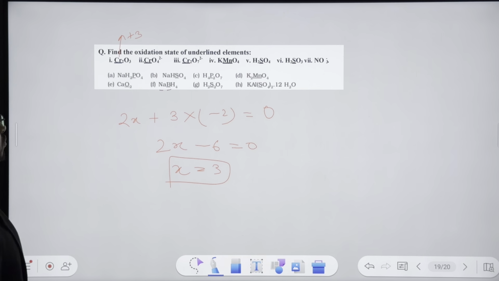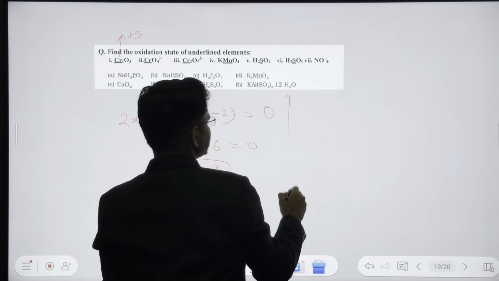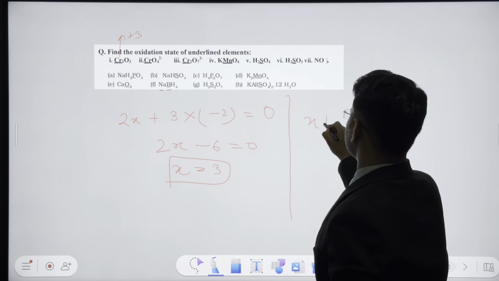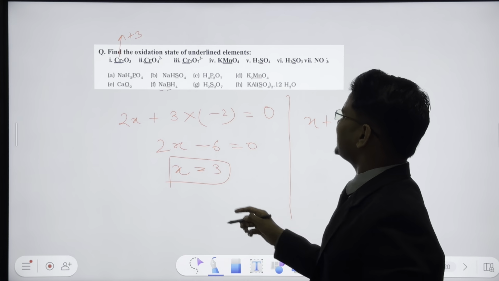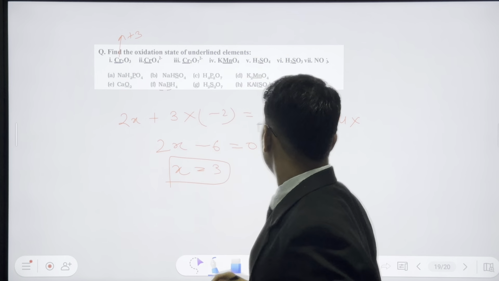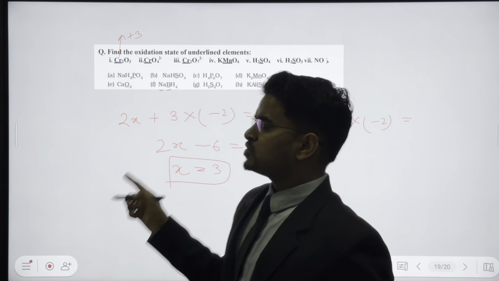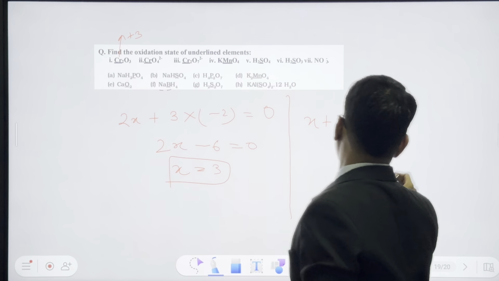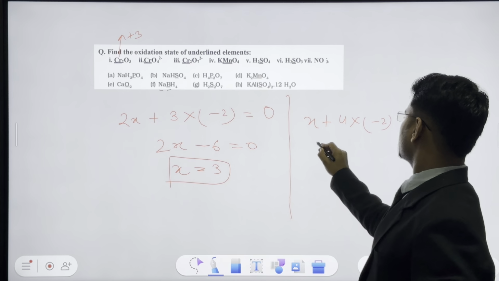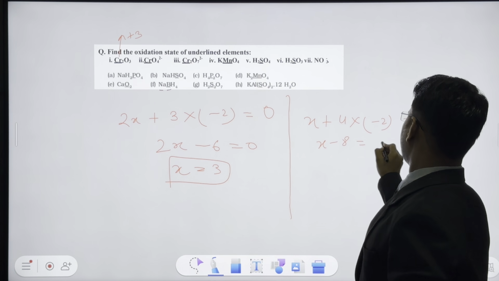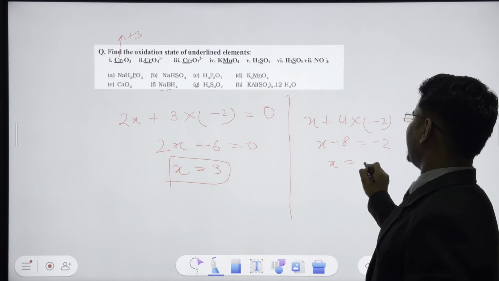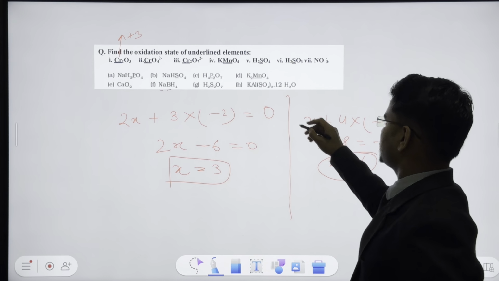The next one we have is CrO4 2-. We don't know Cr, so let's assume it to be x, plus 4 times the oxidation state of oxygen, that is -2, is equal to the overall charge present in the system. The overall charge is -2. So x minus 8 is equal to -2. x is equal to -2 plus 8, that is 6.